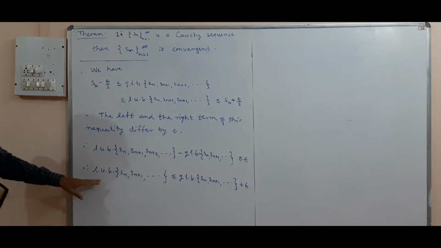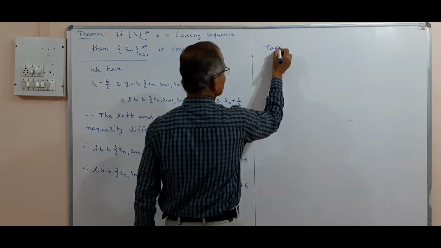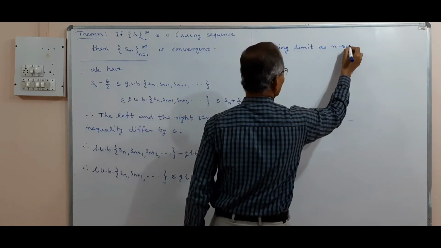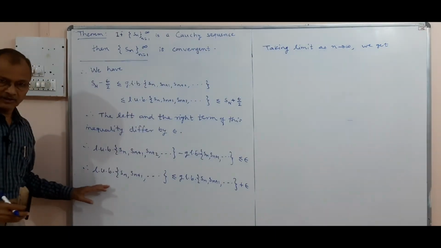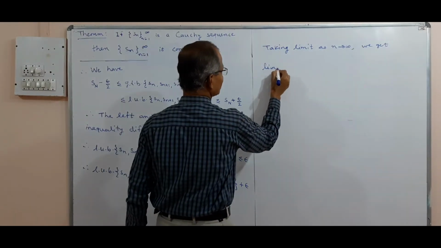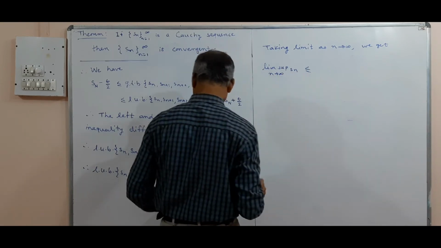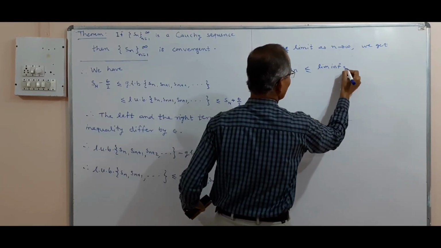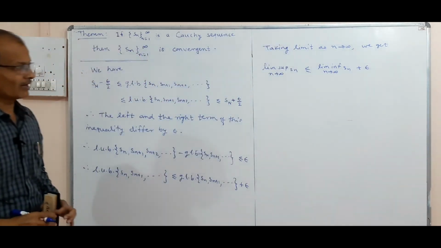And now we take the limit on both sides as n tends to infinity. So we get, now we know that the limit of LUB of this set is limit supremum. So limit supremum of Sn as n tends to infinity is less than or equal to, and limit of GLB is limit inferior of Sn as n tends to infinity plus epsilon. So this is the inequality we get.